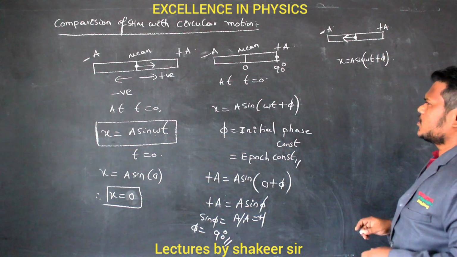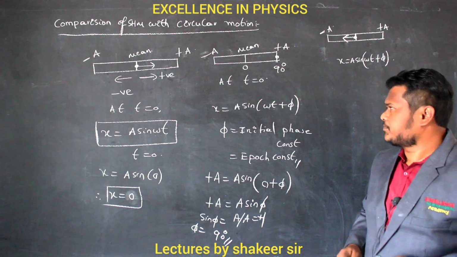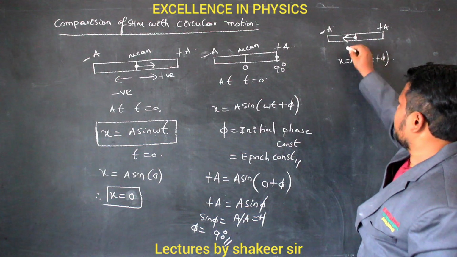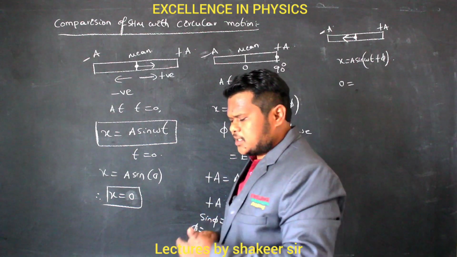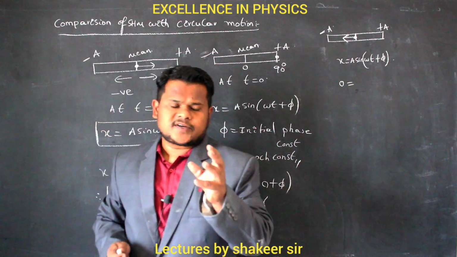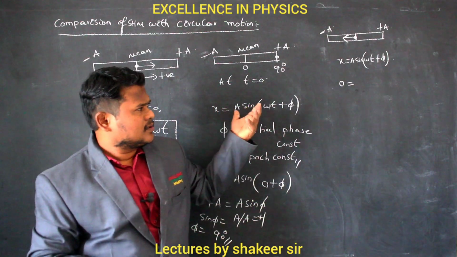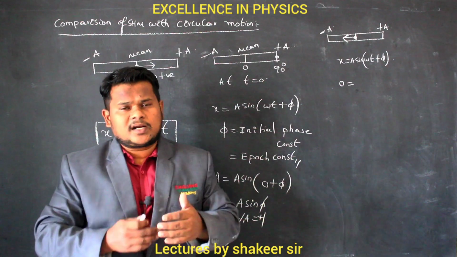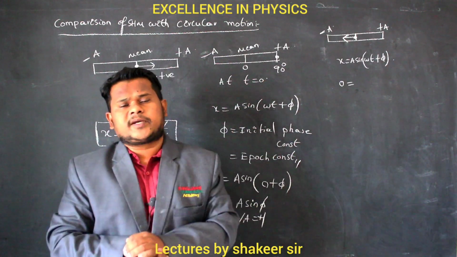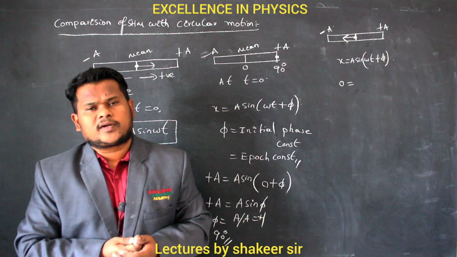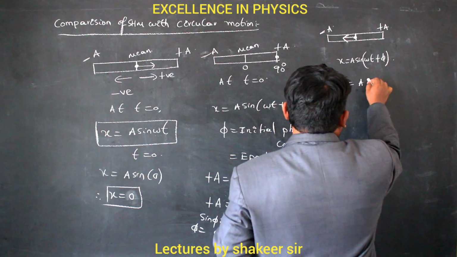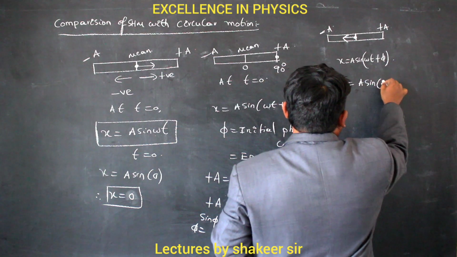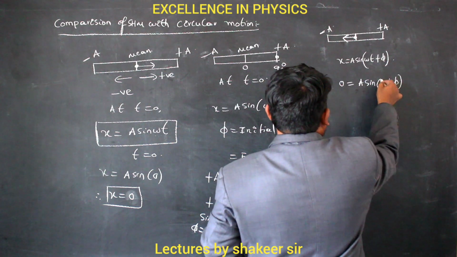Now in this condition, what is the initial phase of the particle? x is already 0, so in which condition will sin theta become 0 again? First, sin 0 is 0. Then at which next angle will sin theta become 0? It will become 0 only at 180 degrees. So I can write 0 equals a sin (omega t is 0, plus phi). Why is sin omega t 0?